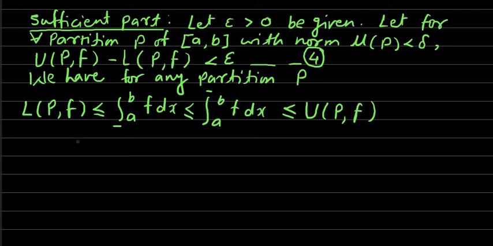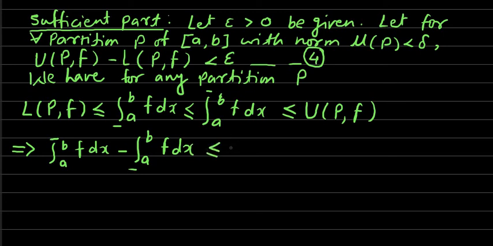Now, as we know, if there are four real numbers such that a is less than or equal to b, less than or equal to c, less than or equal to d, then the difference of the middle two is less than or equal to the difference of the extremes. Therefore the upper integral a to b f dx minus the lower integral a to b f dx is less than or equal to upper sum minus lower sum.